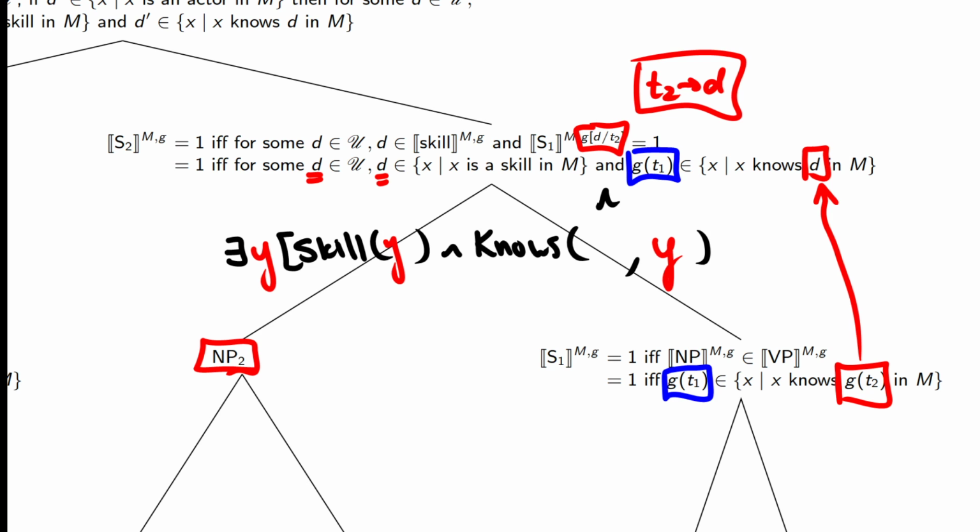We don't know what x is, so x still hasn't been bound yet. But that's our next step. Our next step is to do the binding on x. So that's why we still see x as g of t1, because we haven't bound it yet, but now suddenly our g of t2 is bound, so this becomes d. Okay, let's take a look at the next step.